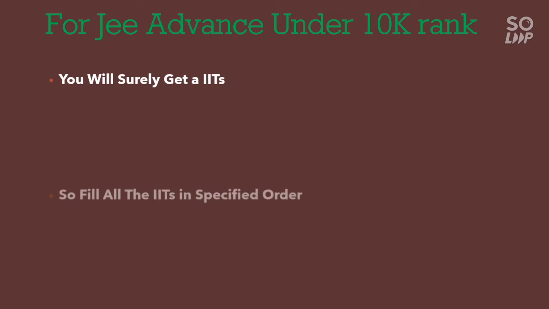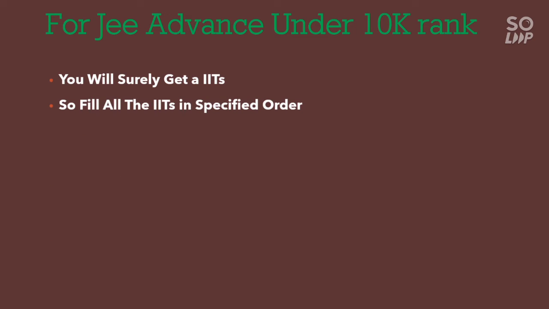Next is for JEE Advanced under 10,000 rank. If you have a rank under 10,000, you have a very bright chance to get an IIT. Surely you will get an IIT seat. So fill all the IITs in a specified order. That means the order in which the IITs rank. At the top is IIT Madras, second is IIT Bombay. In this order you have to fill all the branches.